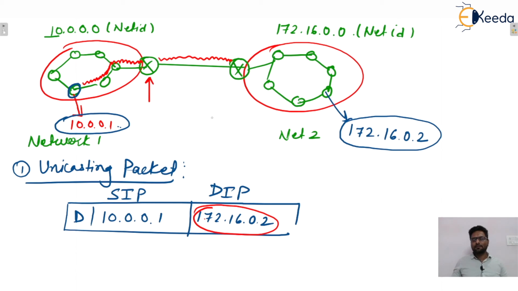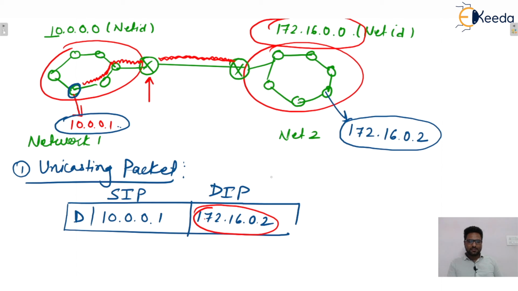By performing the bitwise AND, it will get the network ID, which will be 172.16.0.0. So the router will take the decision accordingly and transmit it to network 2. That is the unicasting packet. I hope this is clear to everyone.